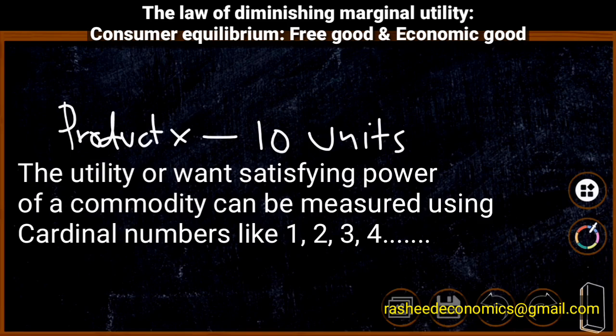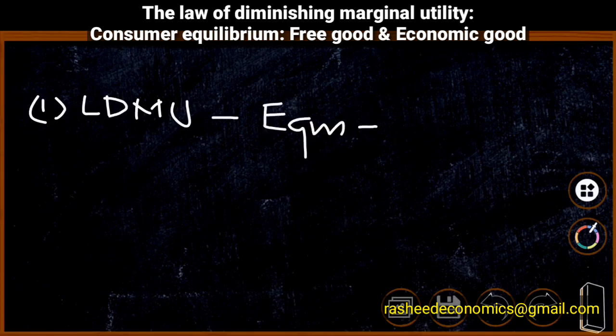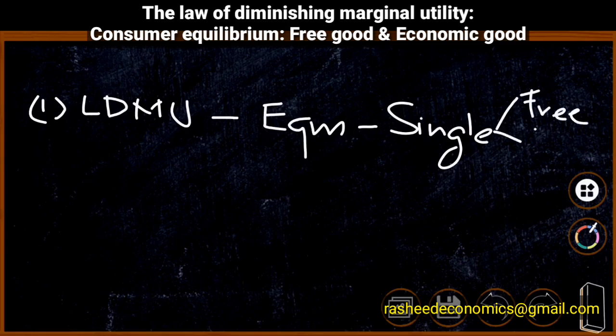The most important concepts introduced by Alfred Marshall are, first, the law of diminishing marginal utility. It explains the equilibrium of the consumer using a single product. This product may be either a free good or an economic good.